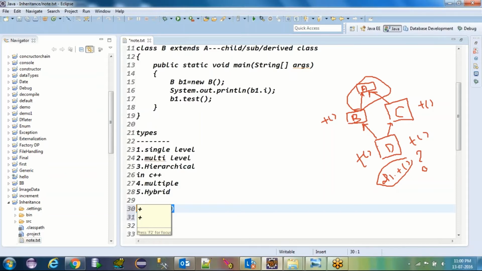What this virtual keyword actually says is, if you have extended B and its test method has come to the D class, then it will not allow C to also send its copy of the method into the D class. It always checks whether the method is already available inside the D class or child class, and then it will not allow the other super class to send its own copy. Got it?